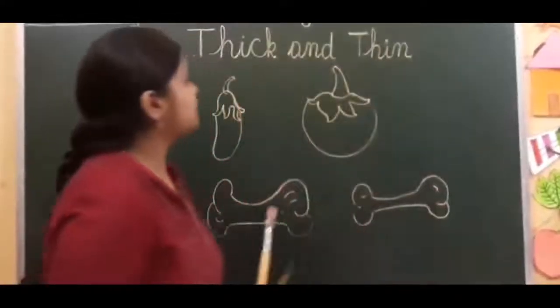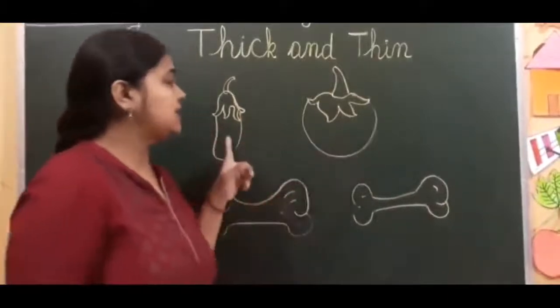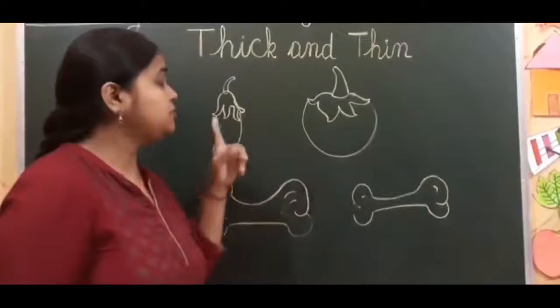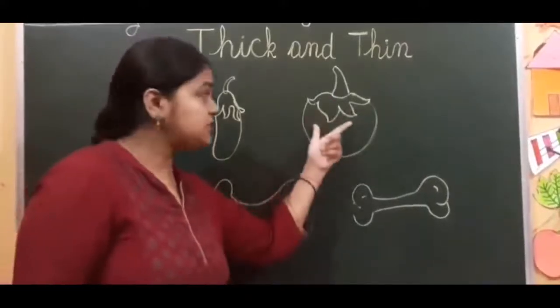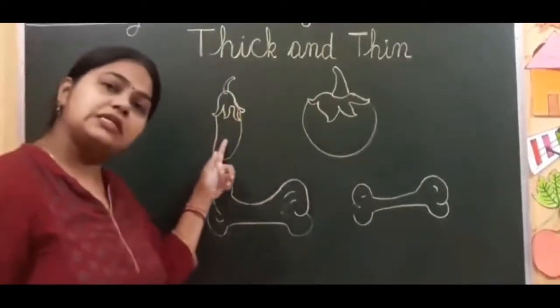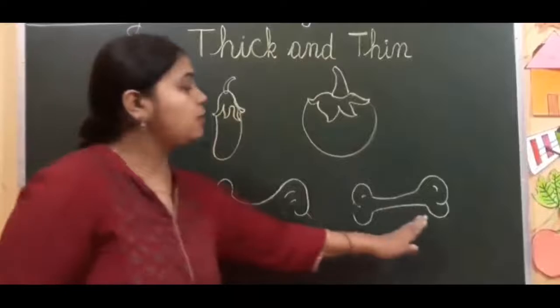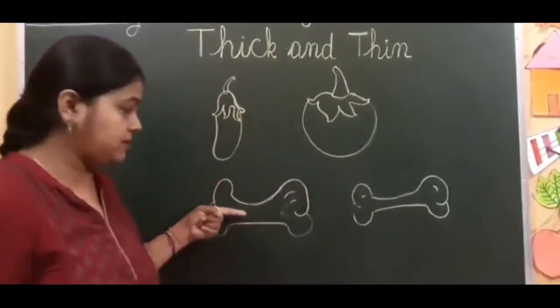Now, look here. Can you see pictures? What are these? Brinjals. Can you tell me which one is thick? This one is thick. This one is thin. Now look here. Bones. This bone is thick.